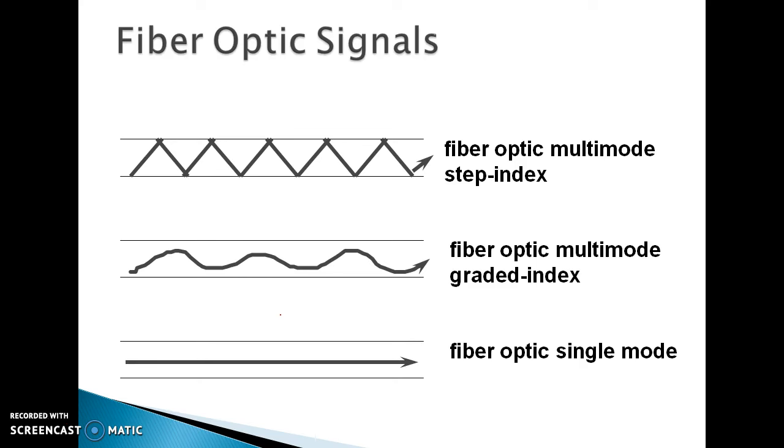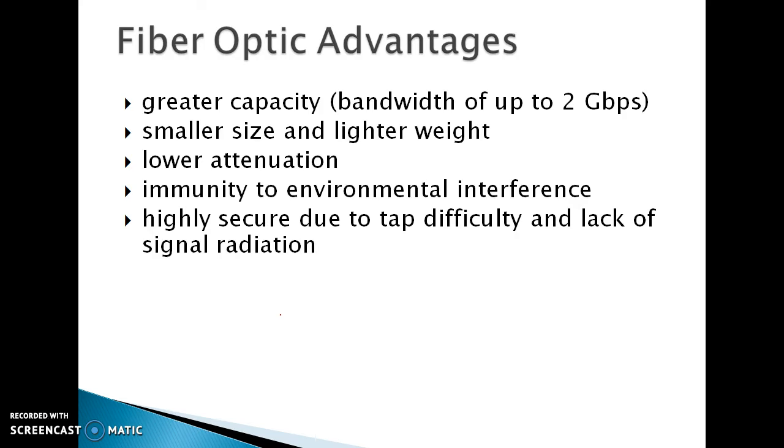But first we discuss the advantages and disadvantages. Fiber optic cable provides greater bandwidth capacity, up to 2 Gbps. With twisted wire pair, only 3000 Hz can be transmitted. In coaxial cable, we can transmit 400 to 600 megahertz. But in fiber optic cable, we can transmit up to 2 Gbps, which is much larger.